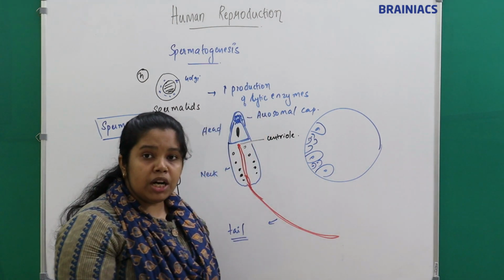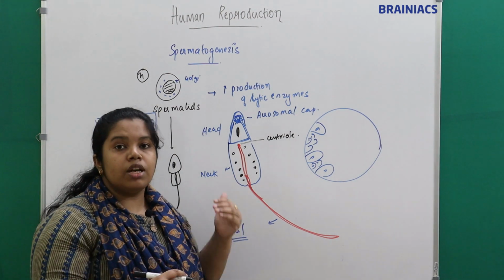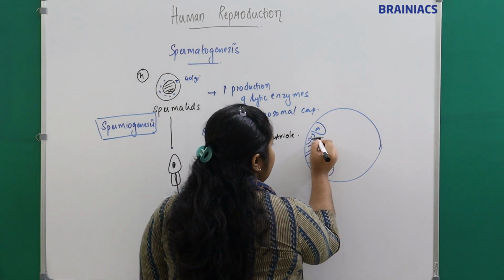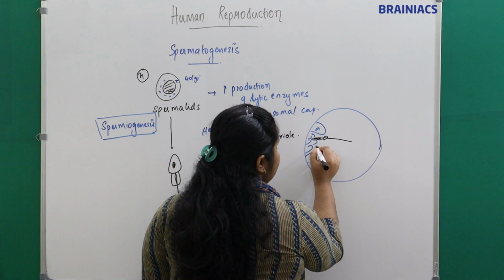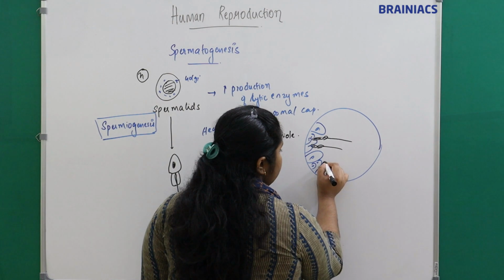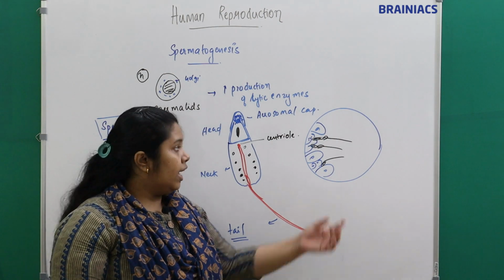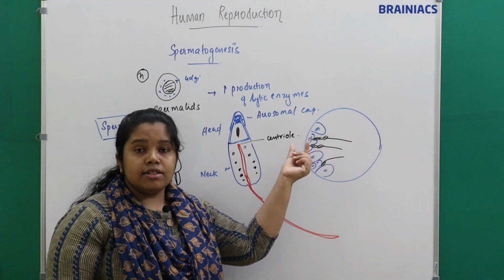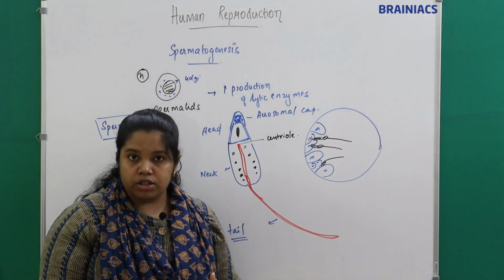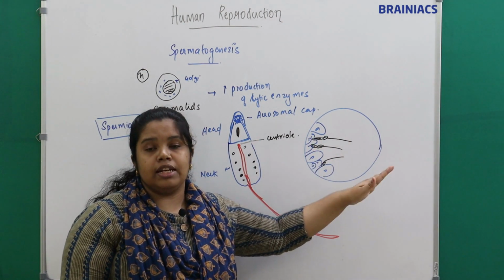So what happens? The sperms which are produced in the seminiferous tubules will have their head embedded inside the Sertoli cells, with their tail towards the lumen of the seminiferous tubules. The head will be embedded inside the Sertoli cells, right? Because where will the sperms get nourishment? From the Sertoli cells. So the head will be embedded inside the Sertoli cells, and the tail will be present in the lumen of